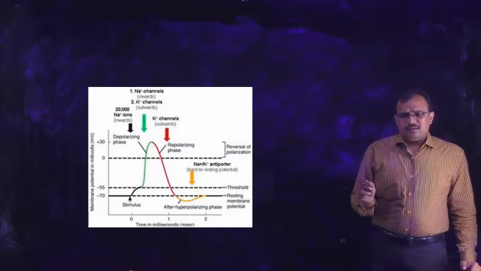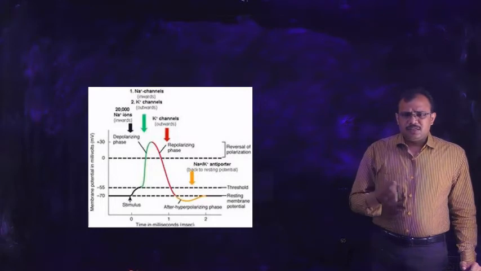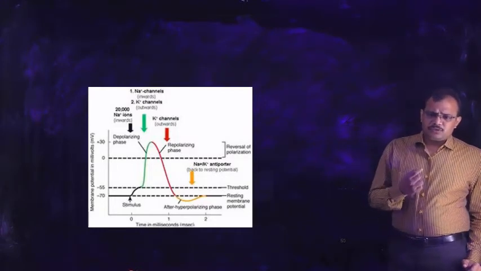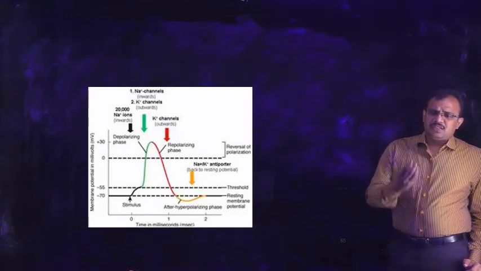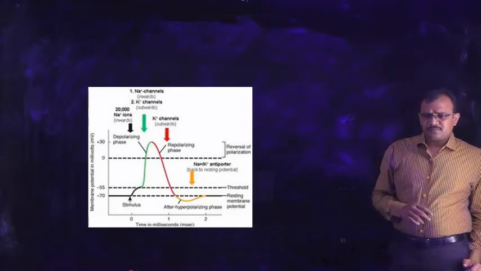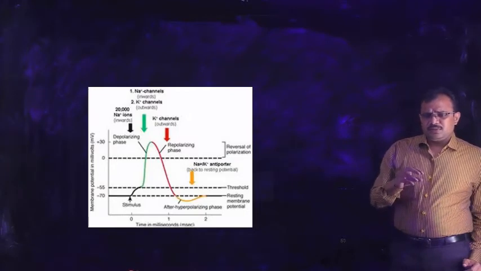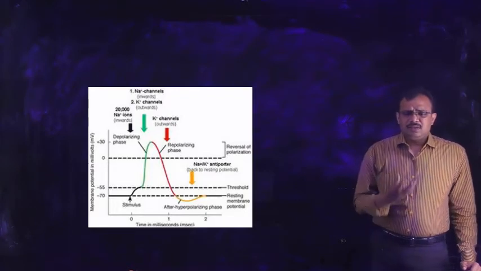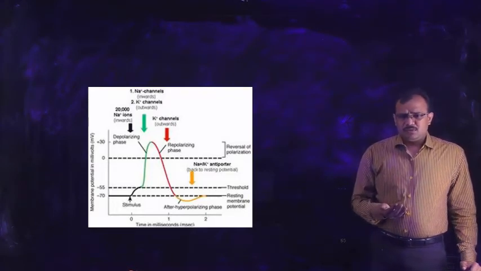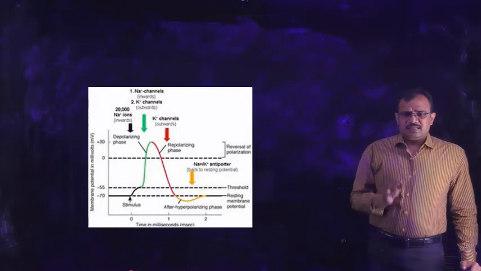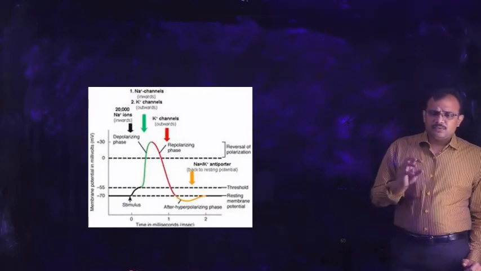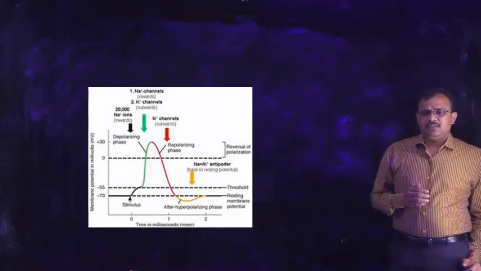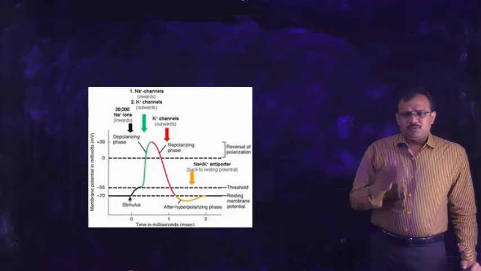Once the cell is stimulated, this leads to opening of sodium ion channels, and the sodium ions come into the cell, which raises the membrane potential to about plus 30. This process of increase in voltage within the cell from minus 70 to plus 30 millivolt is called depolarization.